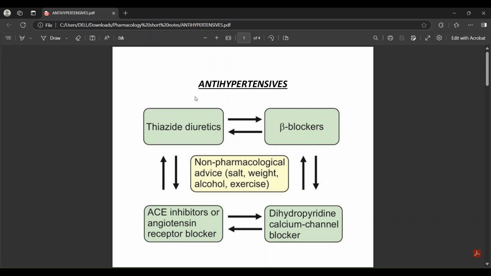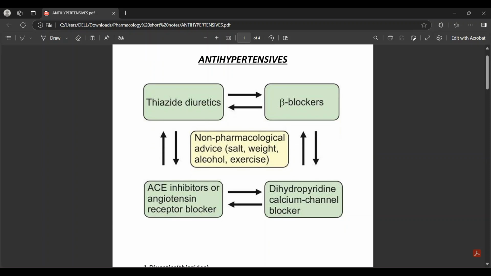Antihypertensive drugs. In this picture, we showed the Birmingham triangle. First, thiazide diuretics, beta blockers, DHPs, and ACE inhibitors or ARBs, angiotensin receptor blockers. And these are the non-pharmacological advice for hypertension: reduce salt, reduce weight, reduce alcohol, and increase exercise.